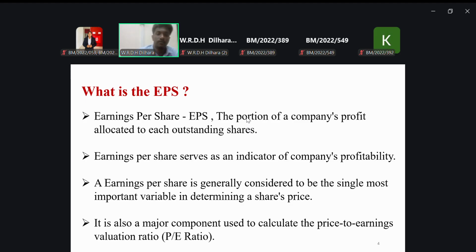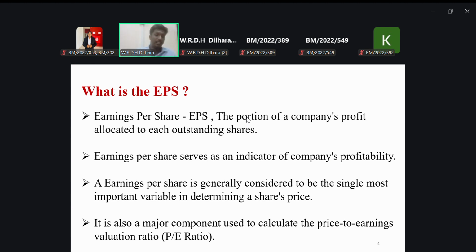Okay. Thank you. Yes, you are correct. We allocate our portion of profit to the ordinary shares, to one ordinary share. Actually, with earning per share we can see how much profit is allocated to one ordinary share. That is the fact we can get from the earning per share. Just remember that, okay?